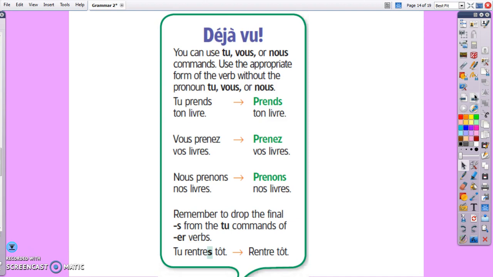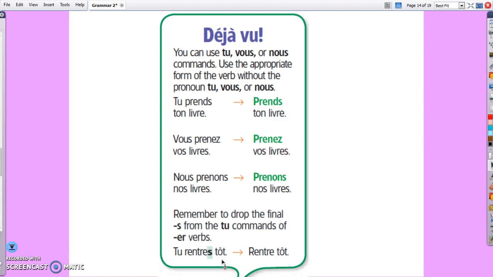So remember to drop off the final S in the tu form with ER verbs. So in the normal form, tu rentres tôt, with the S. When we change it, rentre tôt, we have to drop that S, but that only works in the tu form with ER verbs.